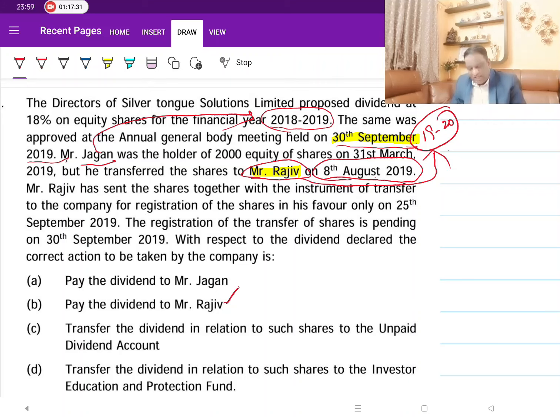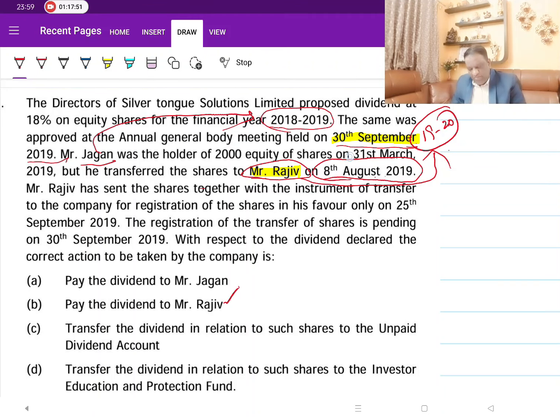Let's see what he is asking. Now, Mr. Rajiv sent the shares together with the instrument of transfer, our SH4, to the company for registration of the shares in his favor. It has been transferred, but he has only submitted it. The transfer is not complete. So if the question is ending here, then it is similar to our Raj question.